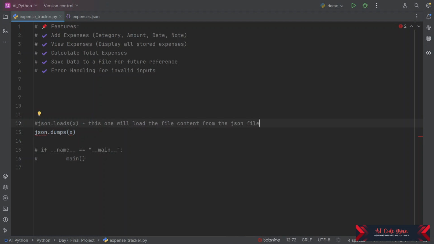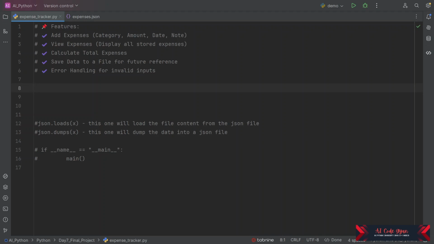This is an important function since we are going to save data in a JSON file. As for the second one, what is the use of this? This will dump the data into a JSON file. So it's an easy process. Now we already covered file handling basics and syntax as well.